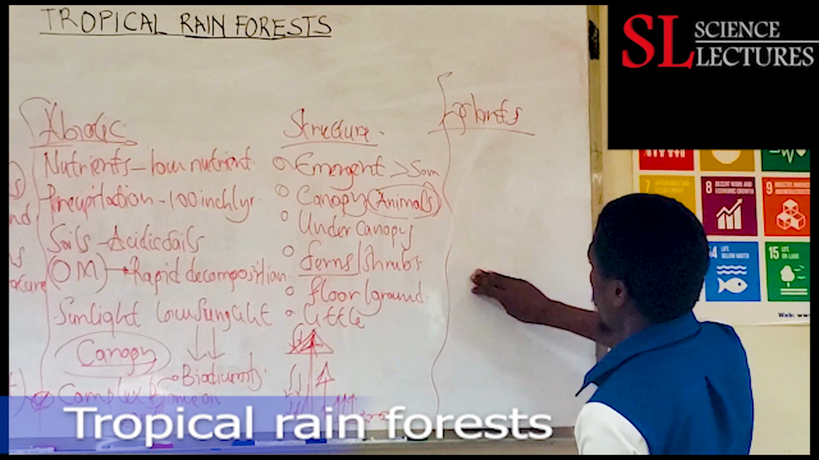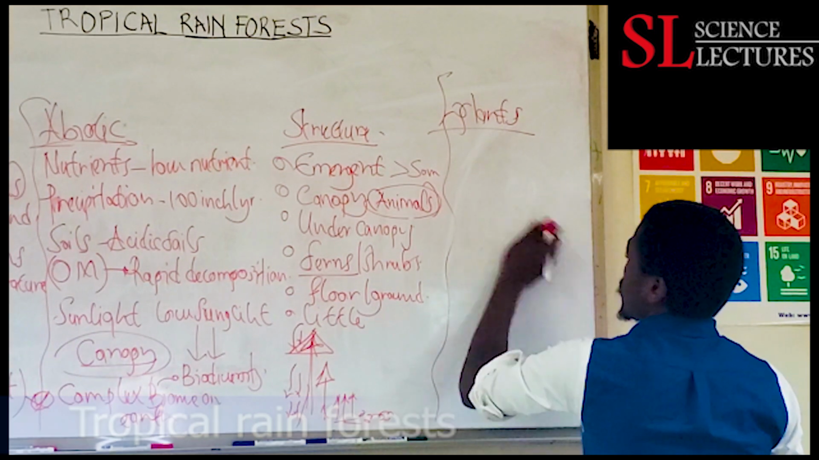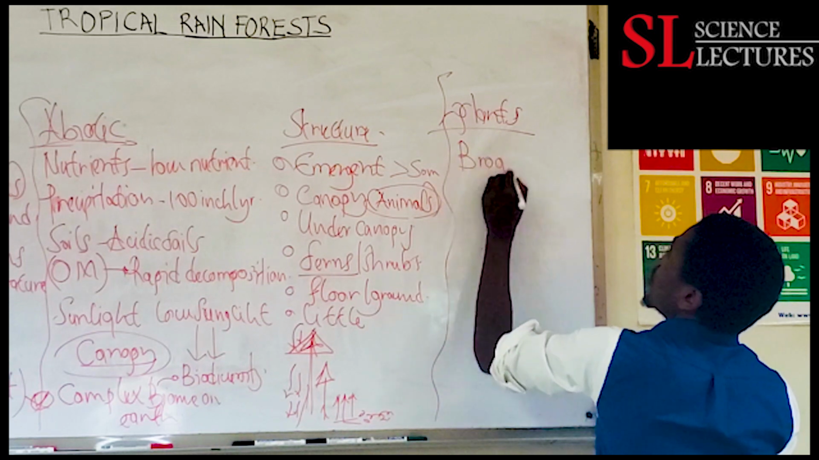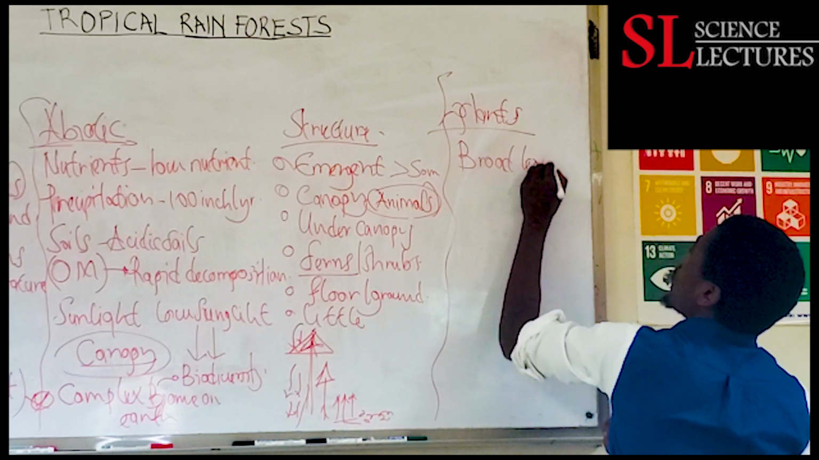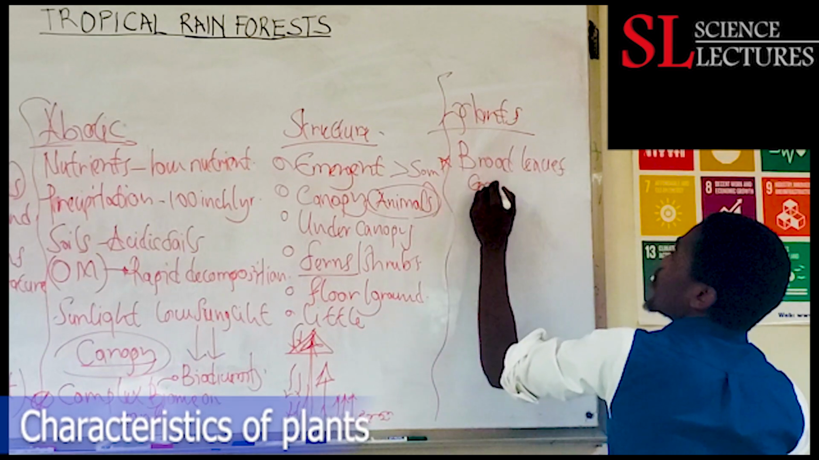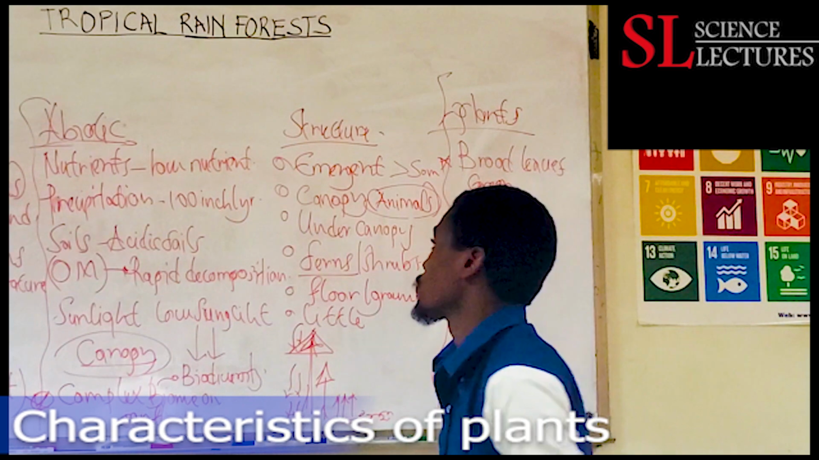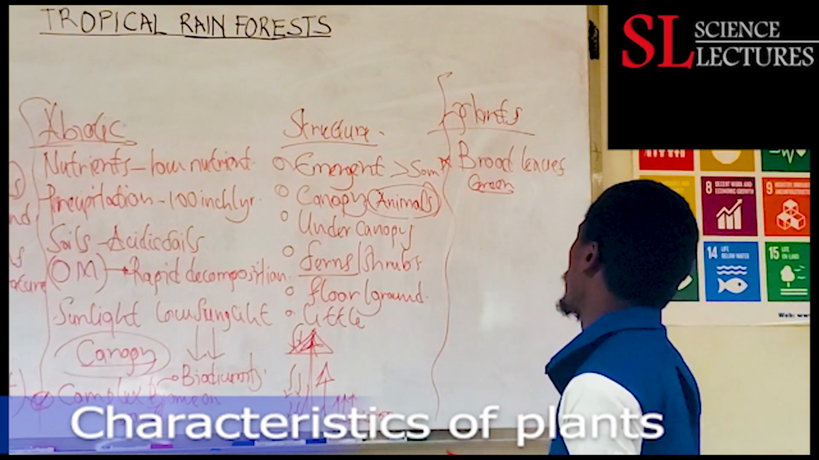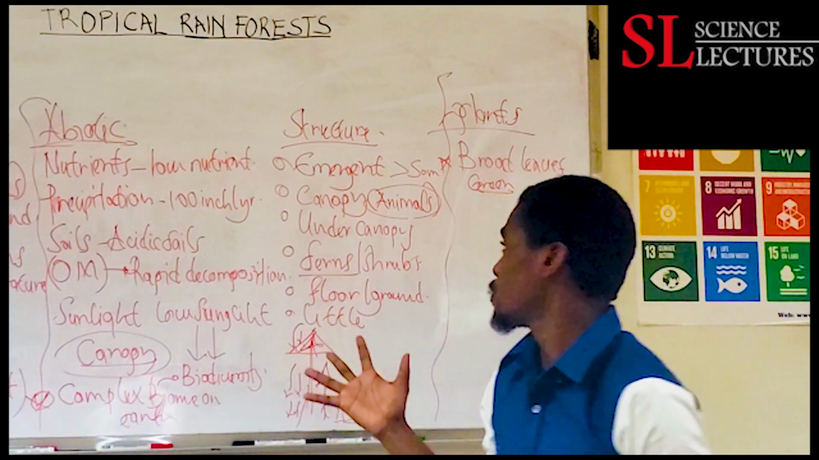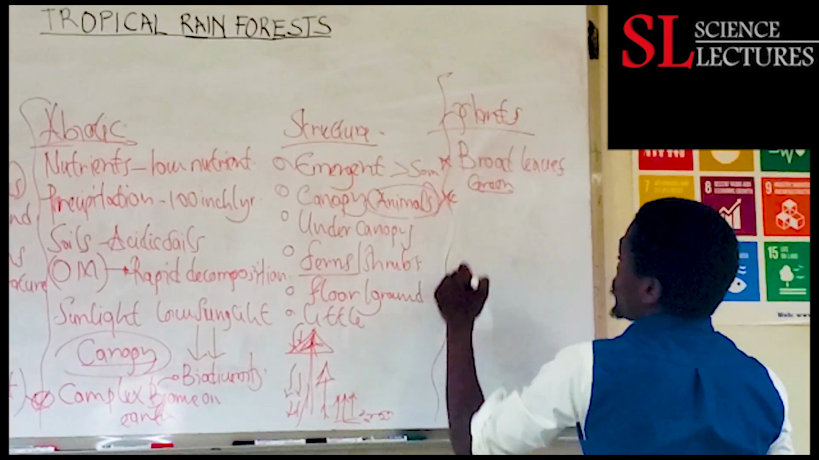But how are these plants adapted to being within this biome? Number one thing about the plants, they have what we refer to as broad leaves. And these broad leaves are green. The green is to provide the chlorophyll for photosynthesis. They are broad to capture sunlight, increased quantities of sunlight. So broad leaves are present in these plants.